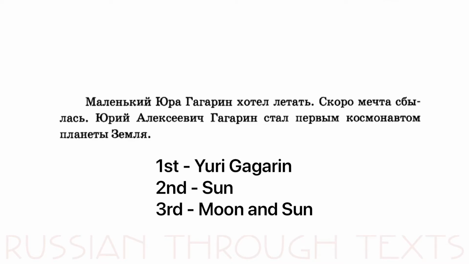Second one is about the sun, and the third one is also about the sun. So they're very simple. I think that you'll not be getting into trouble in understanding them. And so let's start. Firstly, as always, we're reading the whole text, and then we're reading and analyzing it passage by passage, word by word, and sentence by sentence. So let's start.